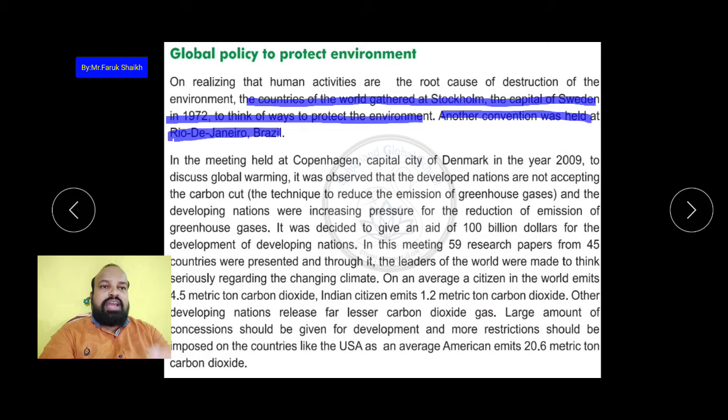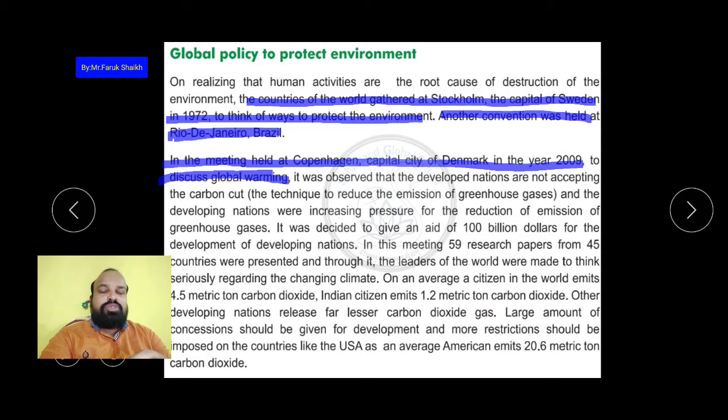America, China, Russia, Japan, Italy, Germany, who are the developed nations, they are not accepting this carbon cut technique. They are not accepting this agreement.